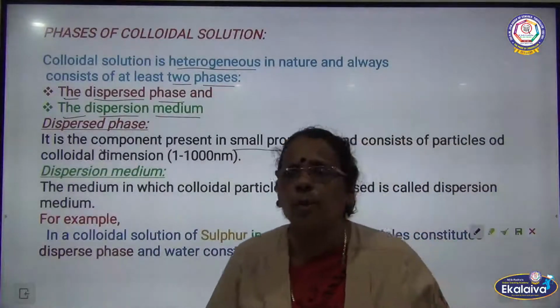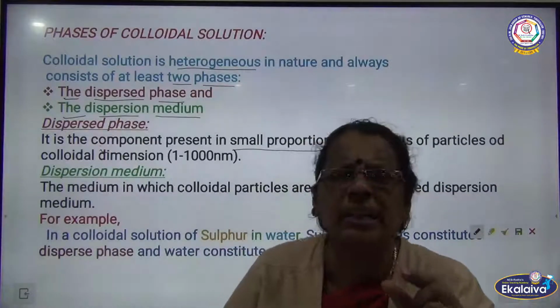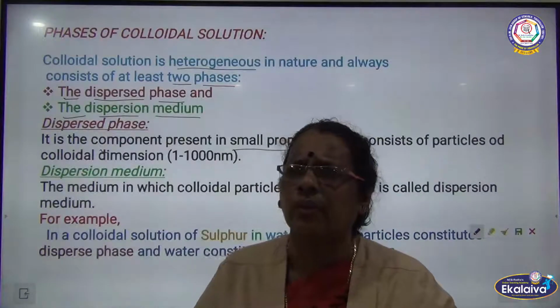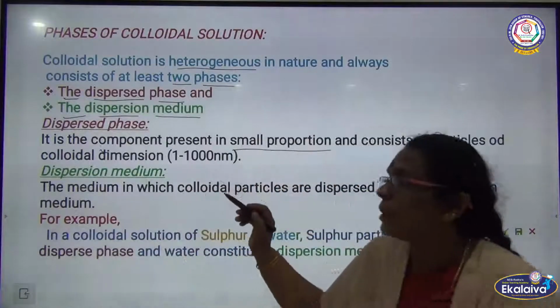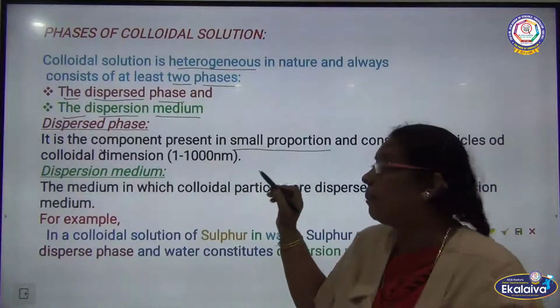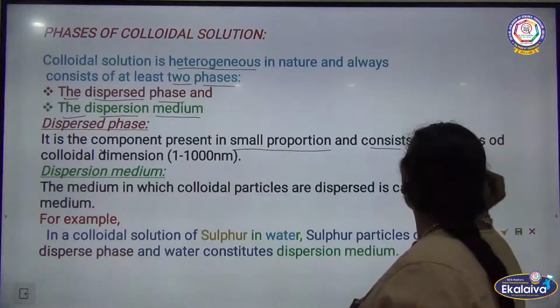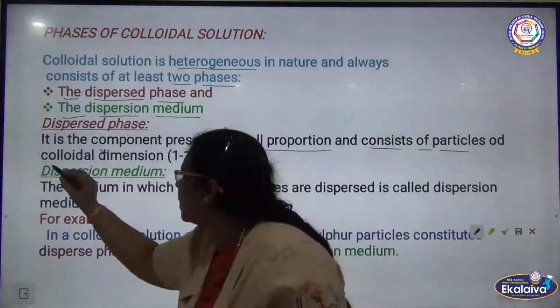The components of the dispersed phase will be in small proportion and consist of particles of colloidal dimension.